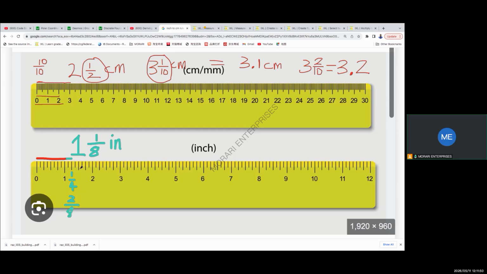And then if I measure exactly in the middle, it is a half inch. So if I measure right up to here at the middle, it will be a 1/2 inch. Because look at this middle line, it divides this space into 2 equal parts. Each part is 1/2. So if I measure to this point, I will say 1 and 1/2. So that's the meaning of the sizes here.